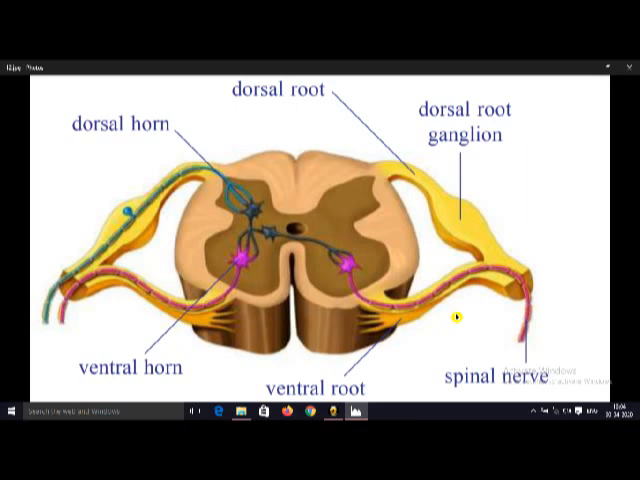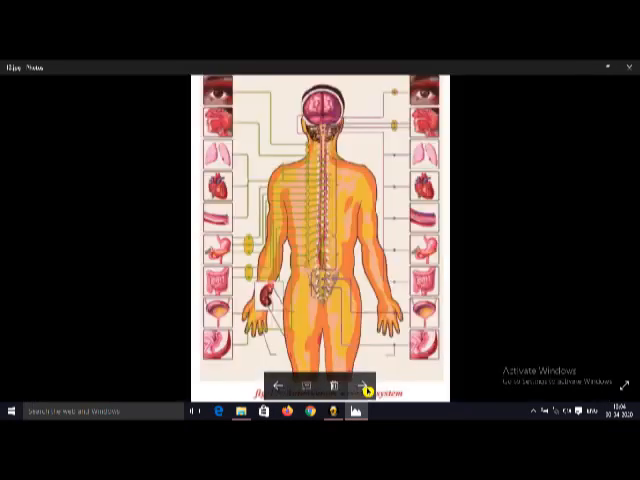They are actually 31 pairs. A total of 43 pairs of nerves are there. They are called the peripheral nervous system. This peripheral nervous system also performs so many functions in our body. And this is called the autonomous nervous system. It is also a part of the peripheral nervous system.